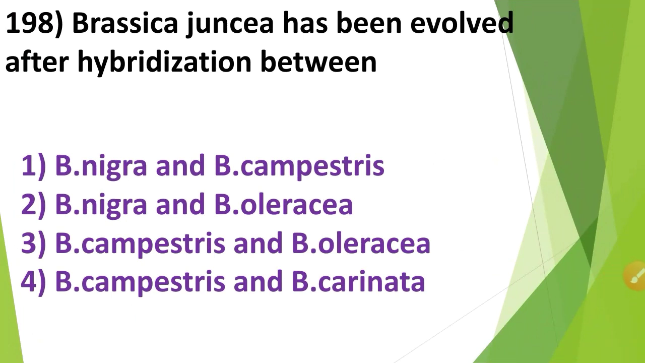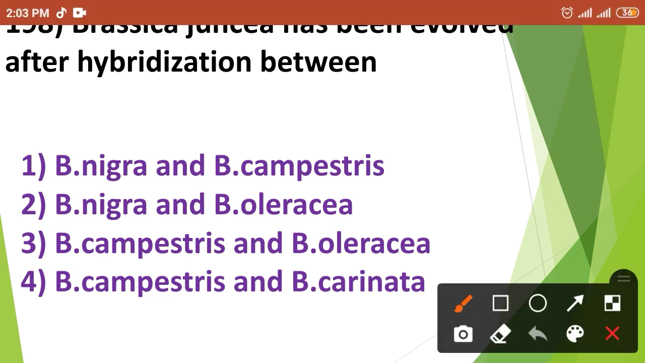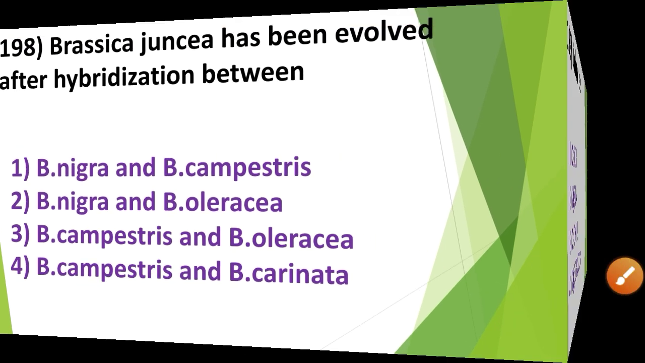Then next question. Brassica juncea has evolved after hybridization between: first option, Brassica nigra and Brassica campestris; second option, Brassica nigra and Brassica oleracea; third option, Brassica campestris and Brassica oleracea; and fourth option, Brassica campestris and Brassica carinata. So Brassica juncea has evolved after hybridization between option number 1. That means Brassica nigra and Brassica campestris.